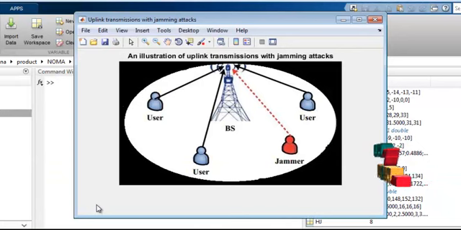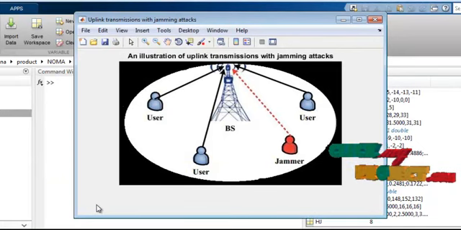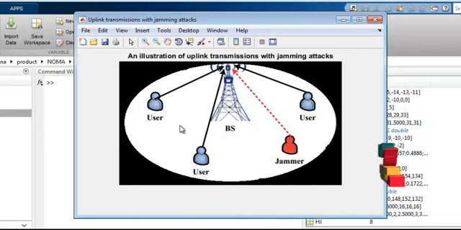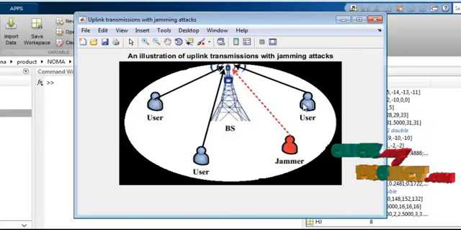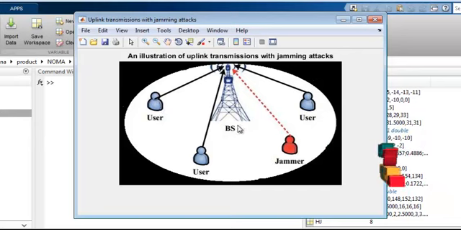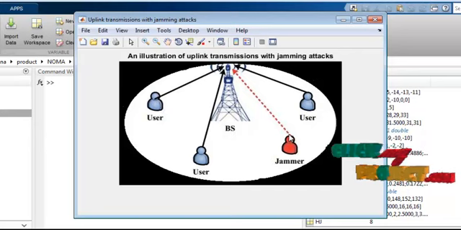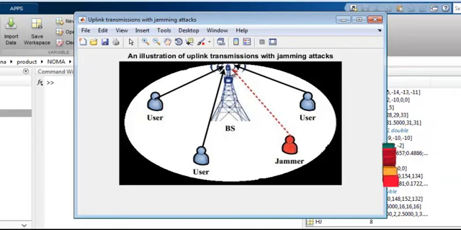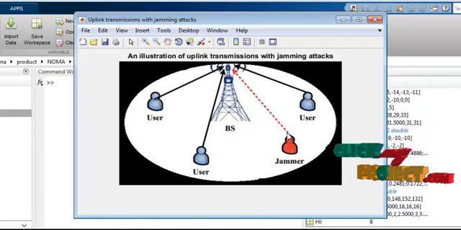This is an illustration of uplink transmission with the jamming attackers. Like we have different types of users. You can see in different ranges, this user and these users, and we have one base station. Jamming is a cyber attack. We can attack the base station with this jamming technique. This base station will be attacked by these jammers.